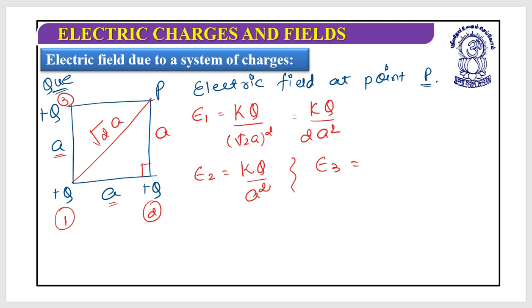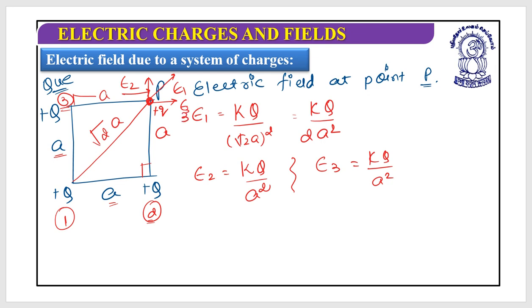It would be in this distance. This is again equal to kq by a square. So again this distance would be a, E1, E2, E3 that we have calculated. So we have done up to the magnitude. Now it's time for direction. For E1, I can put a test charge over here. Direction of E1 would be in this direction, radially outward. Remember, direction of E2 is in this direction, radially outward, and direction of E3 is in this direction, this is E3.